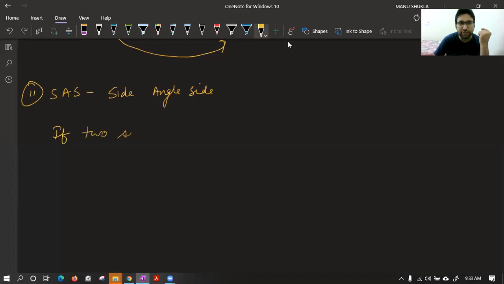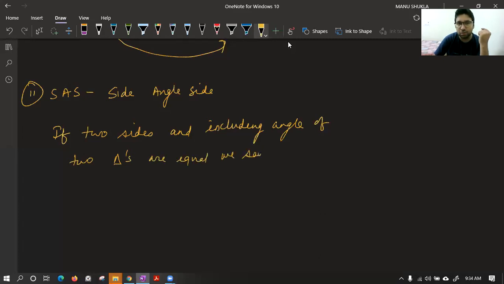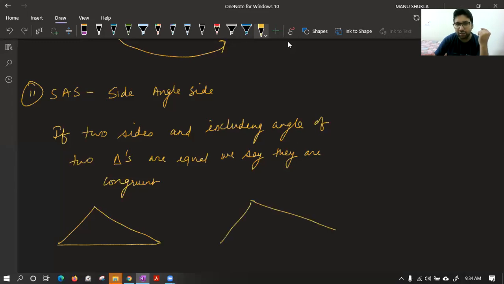If two sides and the including angle of two triangles are equal, we say they are congruent. So class, if you have two triangles in which two sides are equal and the including angle is equal, then you can say the triangles are congruent.